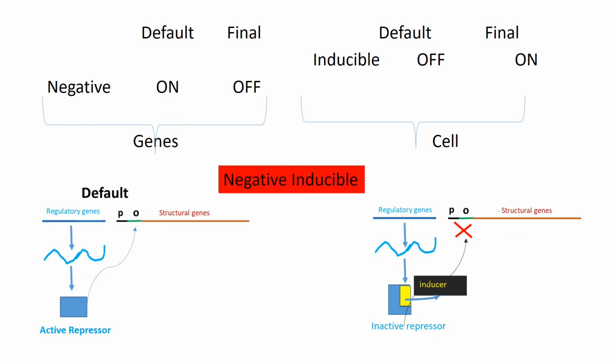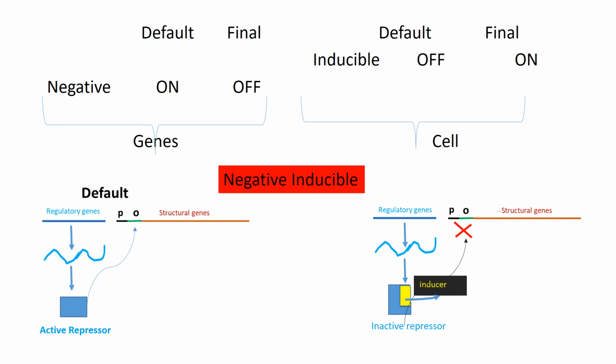In a negative inducible operon, the genes are finally in the off condition, and the cell wants the genes to be in the on condition finally. Since there is a clash between the gene's perspective and the cell's perspective, the cell's perspective always wins the scene, as we have seen earlier. Now, the cell wants the genes to be in the on condition.